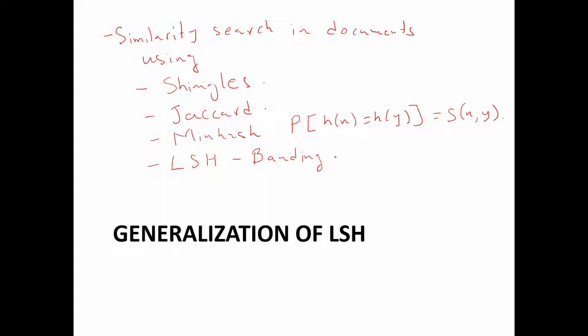If we choose this carefully and properly, we are able to find a locality sensitive hashing scheme where, given a similarity threshold, we are able to pick out documents which are greater than that similarity threshold with high probability, and pairs of documents which are lesser than the similarity threshold have a very low probability of being picked up. So this is what we have seen till now.